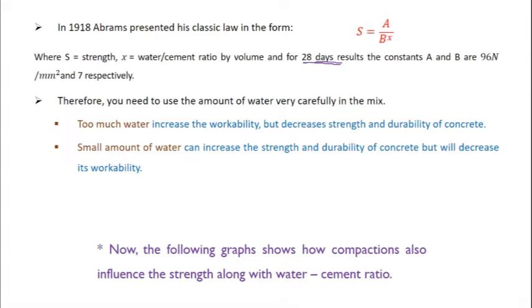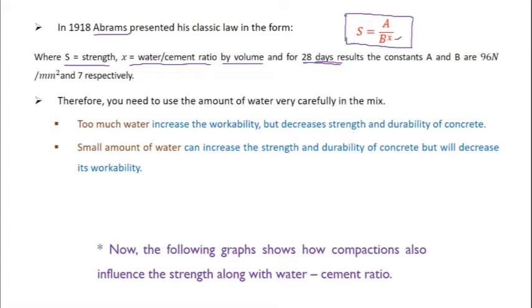So here, Abrams has given a simple equation, and by using this equation, you can predict what the strength of the concrete is going to be after 28 days. That is, S is equal to A by B power X. This X is nothing but water by cement ratio by volume, and S is the strength.